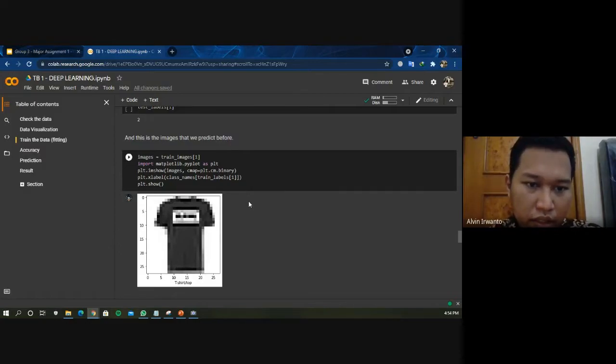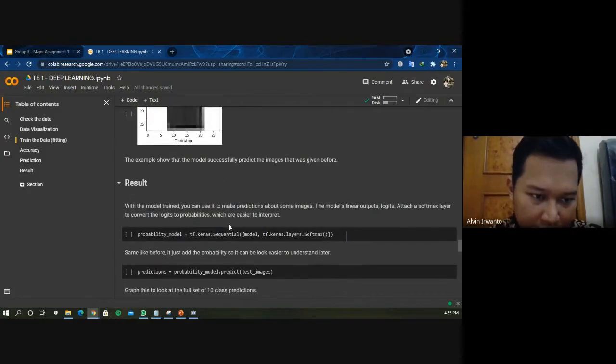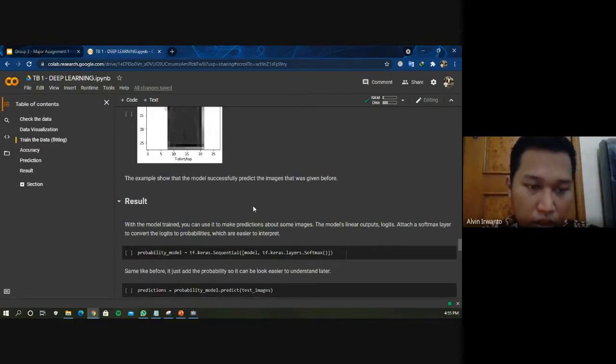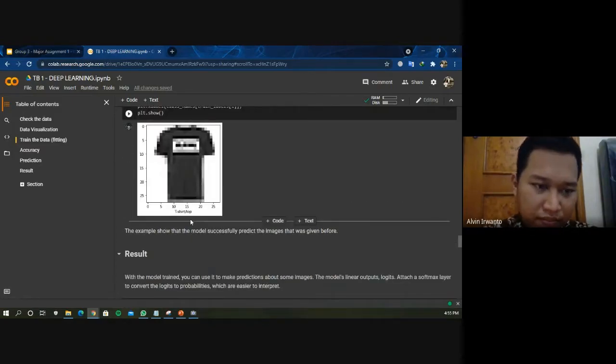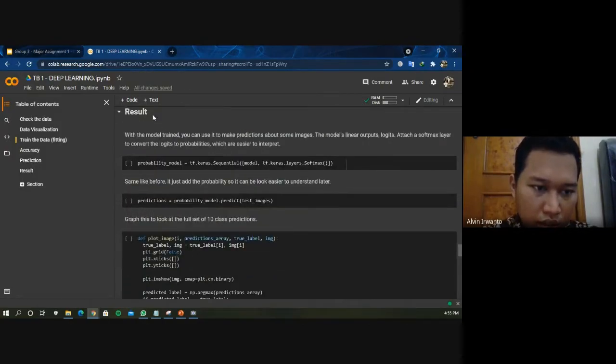And this is the image that we predicted before. It shows that it has the value 2. Can you scroll it, Fauzi? Yeah, it showed that the model successfully predicted the image that was given before, which is the t-shirt or top image. So we move to the last part, which is the result.